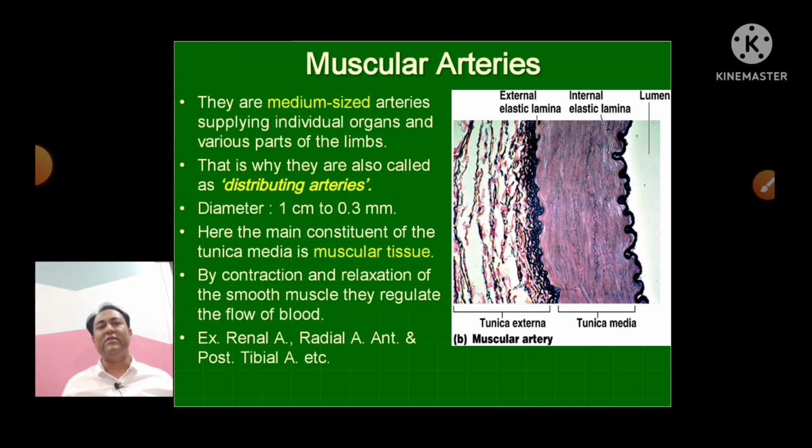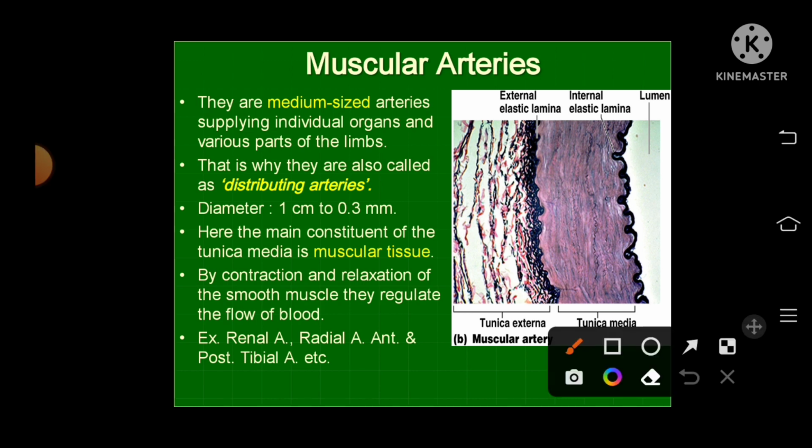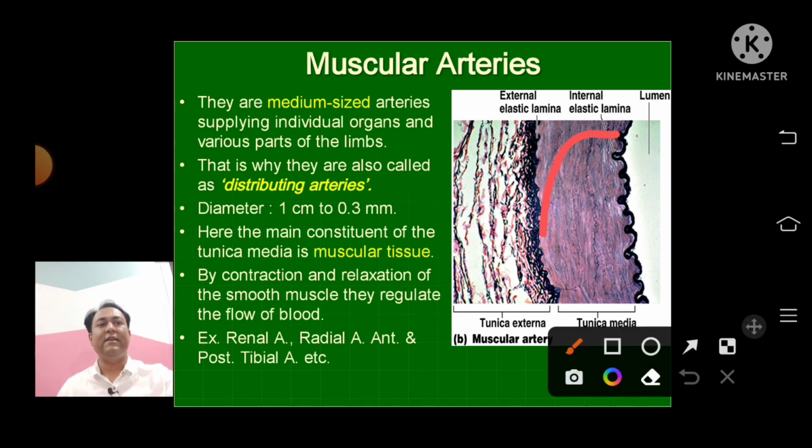Here the contractions and relaxations of the smooth muscles regulate the blood flow. तो इलास्टिक आर्टरीज ब्लड प्रेशर को कंट्रोल करती थी, ये ब्लड फ्लो को कंट्रोल करते हैं. Examples are renal artery, radial artery, tibial artery and all that. Here you can see from the picture, this is the middle layer made up of muscular tissue.